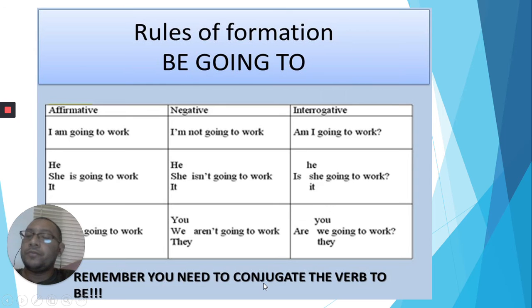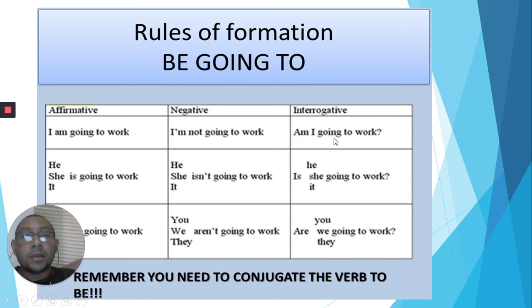And if you want to make this sentence interrogative, the only action that you need to do is to put the verb to be at the beginning of the sentence. Am I going to work? Yeah. The same happens when you use some other personal pronouns. For example, he, she, and it. Let's use this example. She's going to work. If you want to make this sentence negative, you need to add isn't. She isn't going to work.